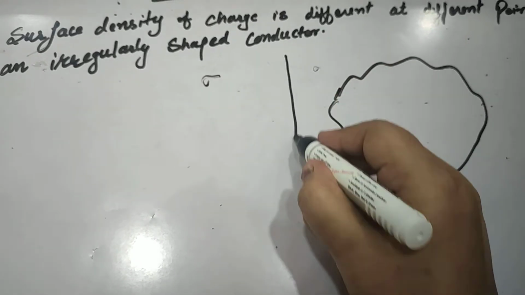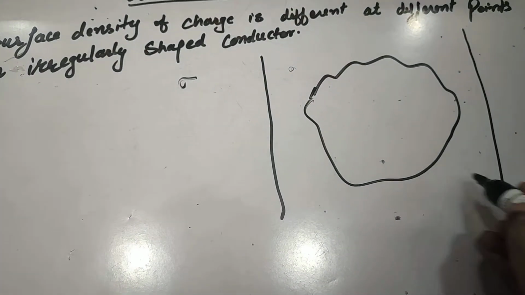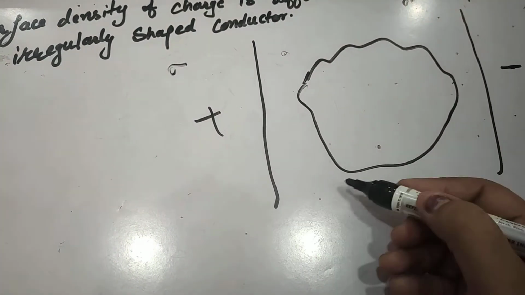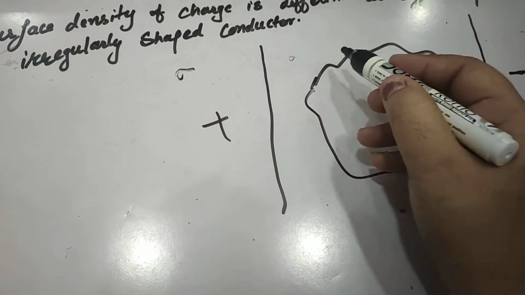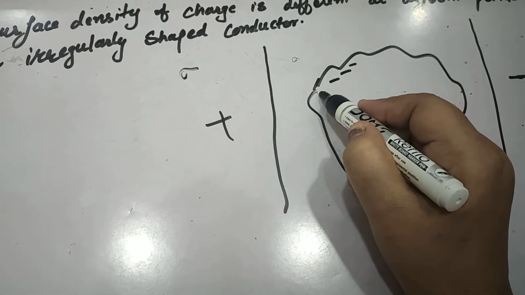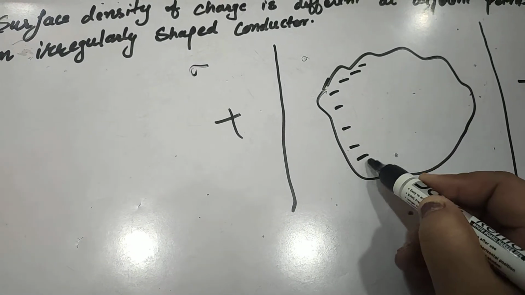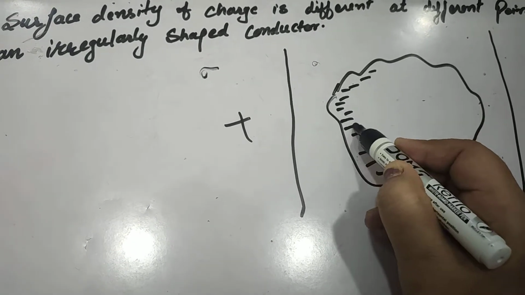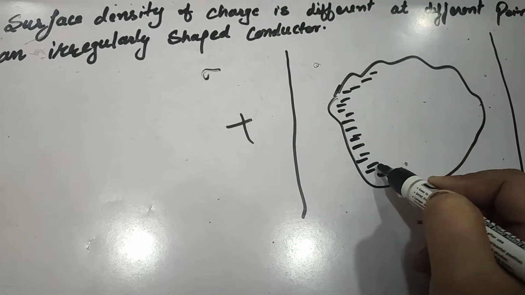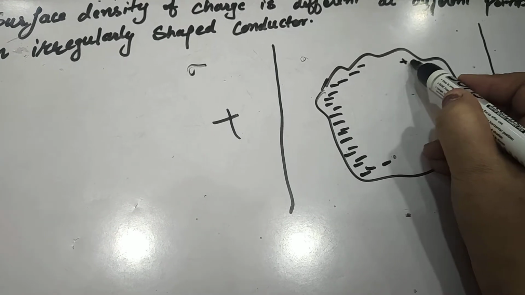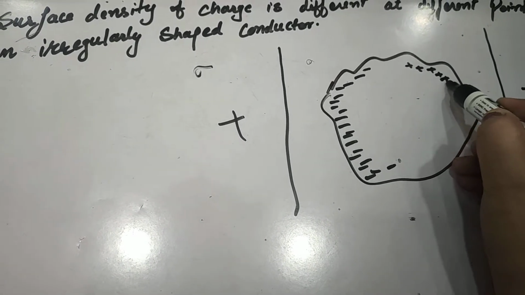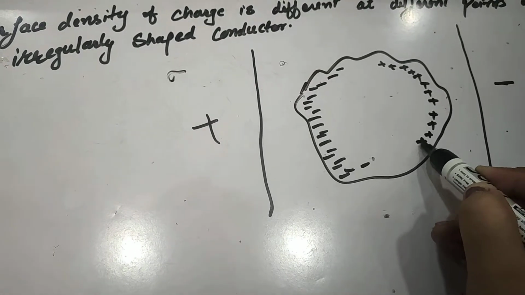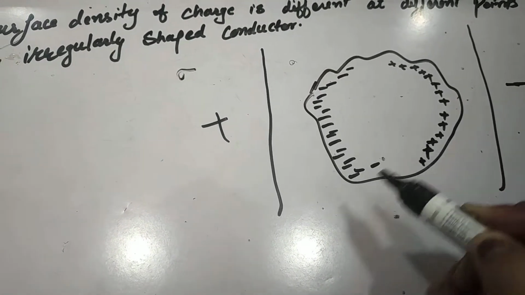Let us consider this conductor placed in an external electric field, plus and minus. We know that due to the flow of electrons, some negative charge develops at the end near the positive charge, and some positive charge develops at the end near the negative charge, as shown in the diagram.